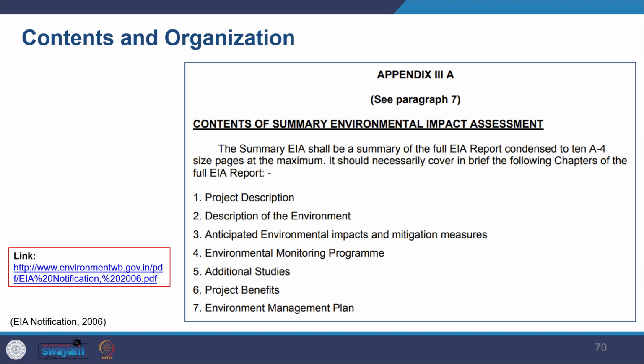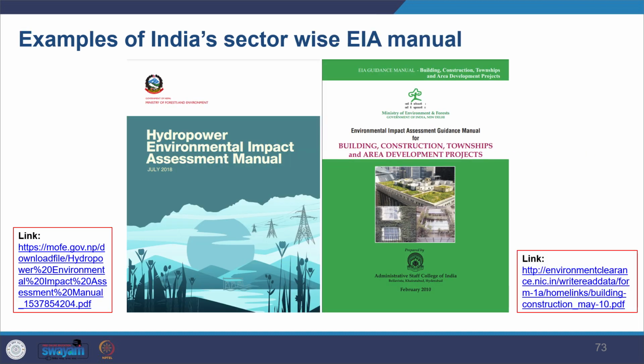In India, the EIA report would cover the introduction, where it would indicate the purpose of the report and all the projects. So you can see here what kind of summary would come as per the EIA notification. And in India we have sectoral manuals, which also give you guidelines on the various content one has to develop for the different sectors.